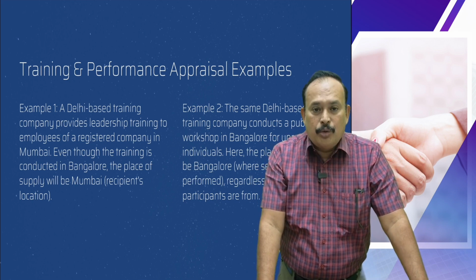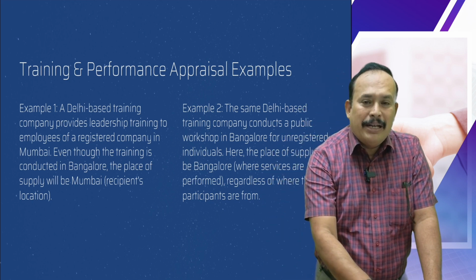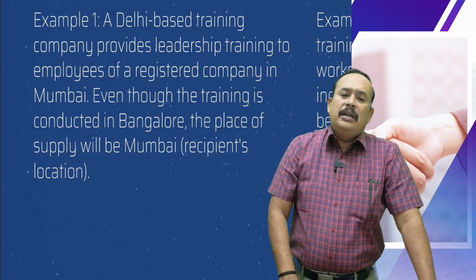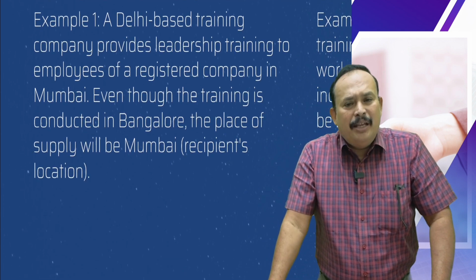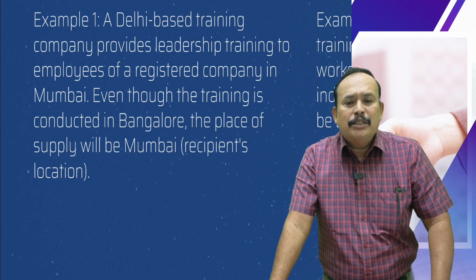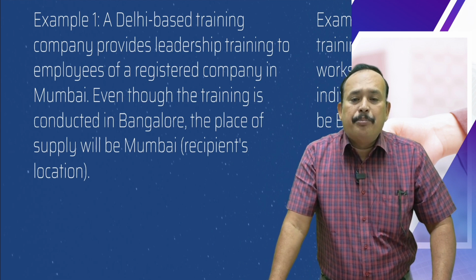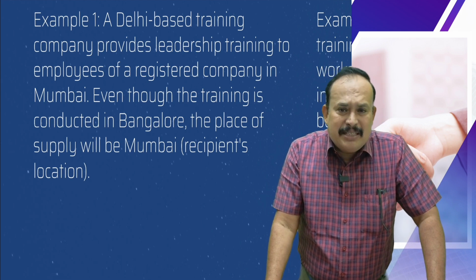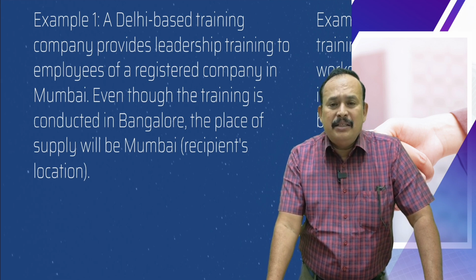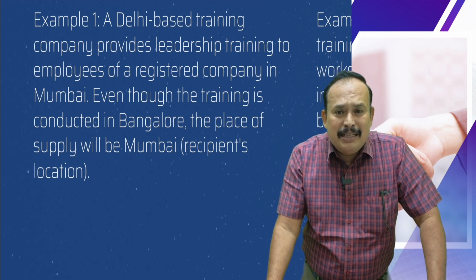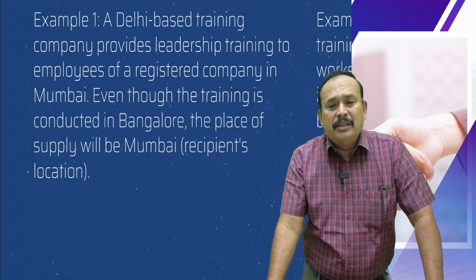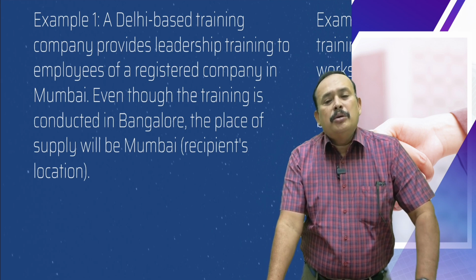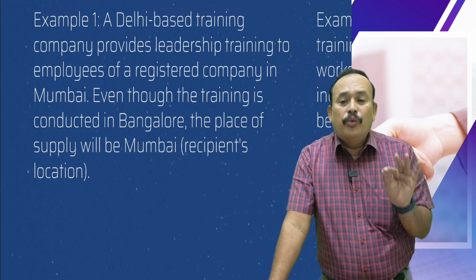Further, so far so good. Now I am bringing here one example for information. A Delhi based training company provides leadership training to employees of a registered company in Mumbai. A supplier from Delhi provides these services, leadership training to their employees, to a registered company in Mumbai. If so, place of supply goes to where?